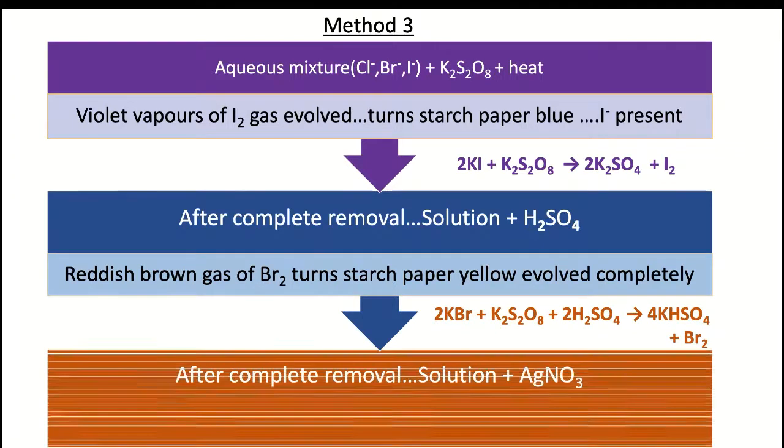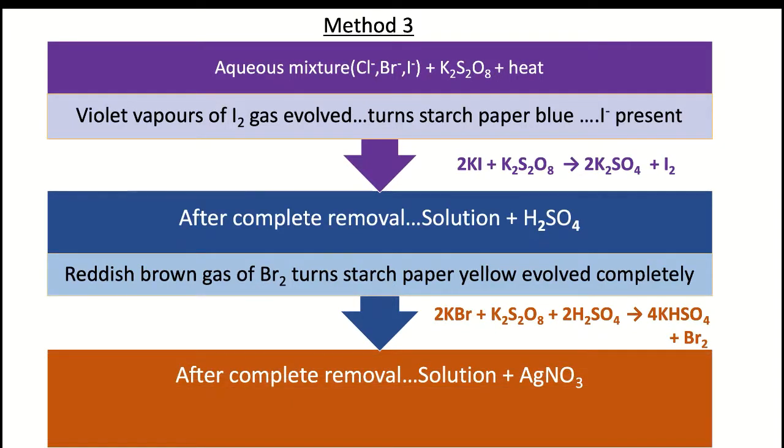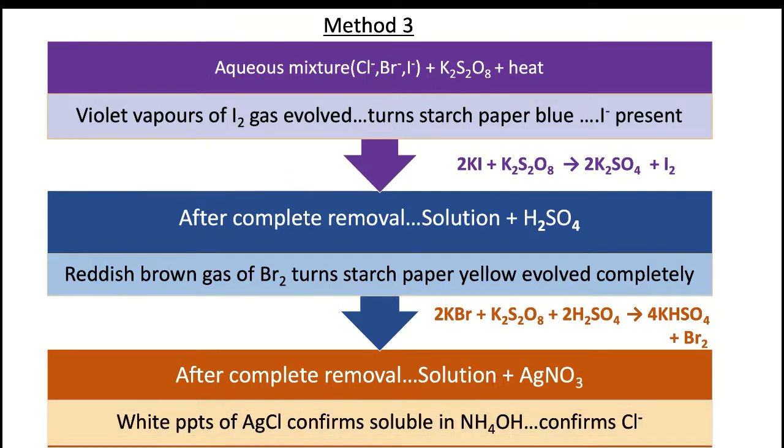After the complete evolution of the bromine gas, now the solution which is left contains chloride ion. And chloride ion we can confirm by adding the solution of silver nitrate, which gives the white precipitates of silver chloride, which can be confirmed by checking its solubility in ammonium hydroxide.